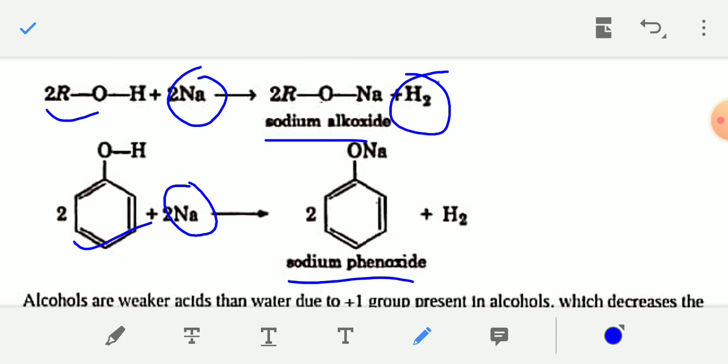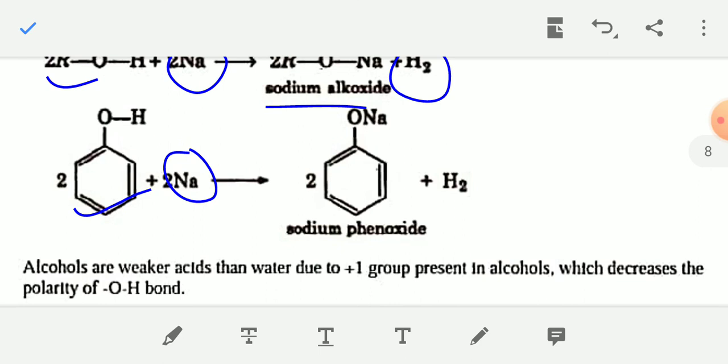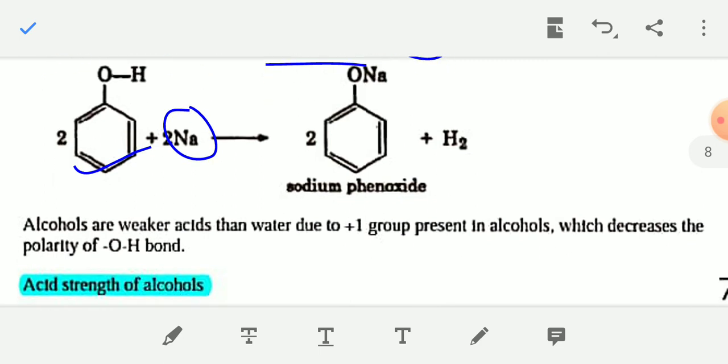You have to remember that aliphatic alcohols like ROH are weaker acids than water, while aromatic alcohol like phenol is a stronger acid than water. That means aromatic alcohols like phenol are more acidic in nature than aliphatic alcohols. Thus, phenol is more acidic than ethanol.